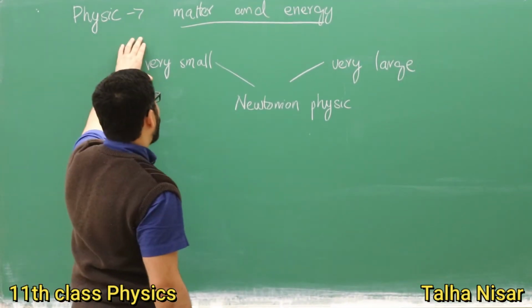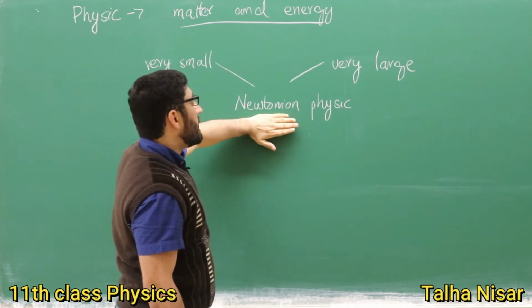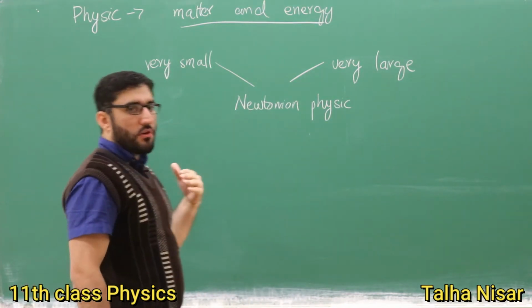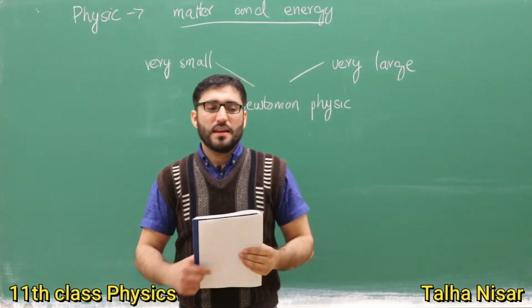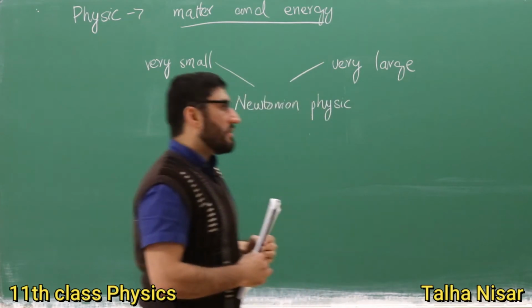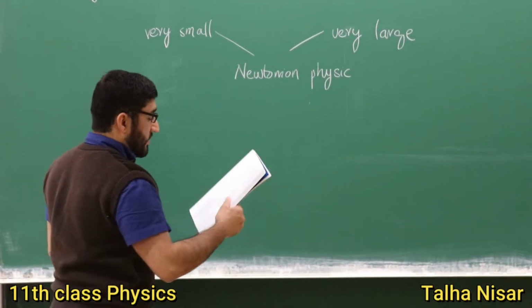So this is quantum mechanics, and then we have the theory of relativity, but here we will be talking about Newtonian physics. We will talk about Newton's laws, which explain how things are moving, how the earth is rotating around the sun, this type of thing.